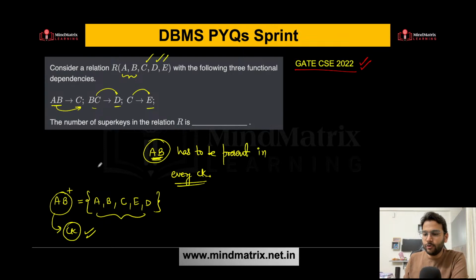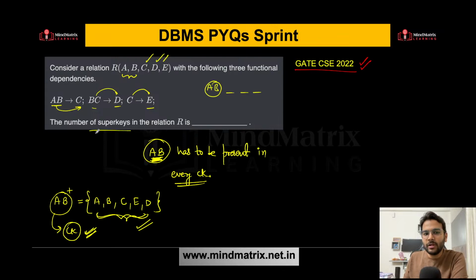Samyadeep is saying 24 should be the answer. Are you sure? See, AB is the candidate key over here. Is it possible to have any other candidate key? Even if you find, AB has to be part of every candidate key. Now, if you are including AB, obviously it's able to find out all the attributes. So this is the only candidate key possible here.